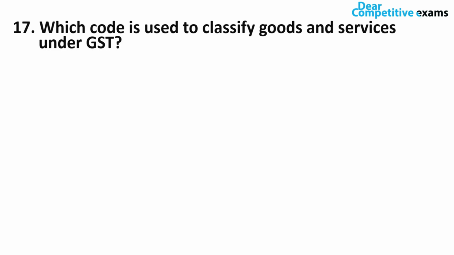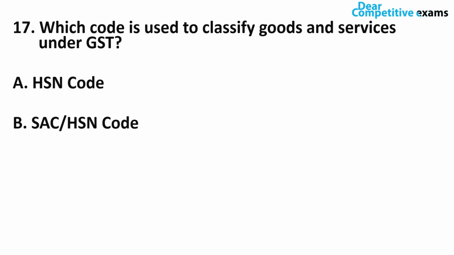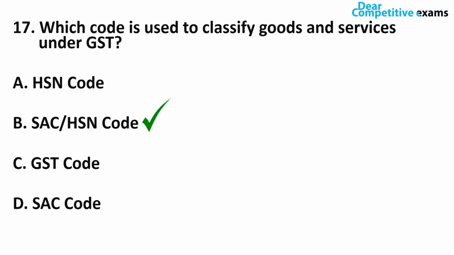Which code is used to classify goods and services under GST? So what is the name of the code that is used to classify and differentiate goods and services under GST? Do we call it HSN code, or SAC HSN code, or GST code, or SAC code? Friends, the code that is used to classify goods and services under GST is what? HSN code and SAC code.